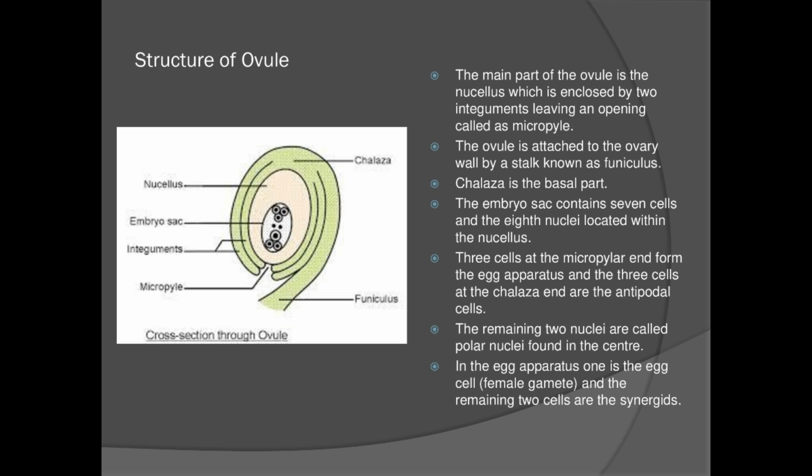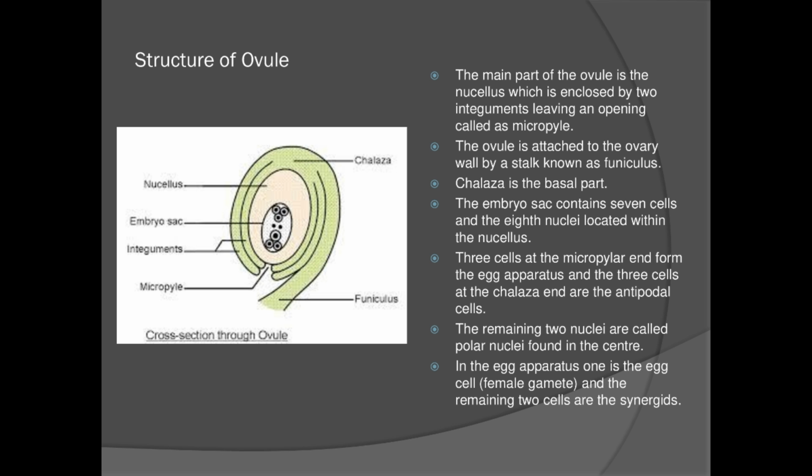Now these 3 cells located at the micropylar end are called egg apparatus, and the 3 cells at the chalaza end are known as antipodal cells. The remaining 2 nuclei at the center are called polar nuclei, and they are present at the center.